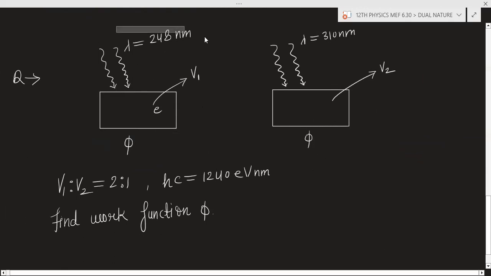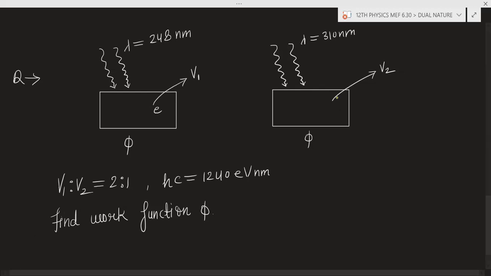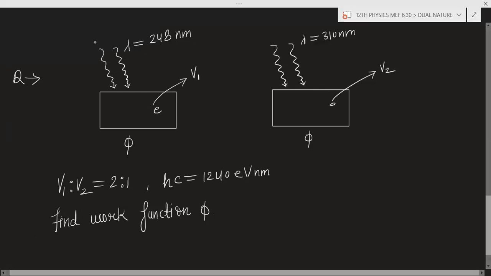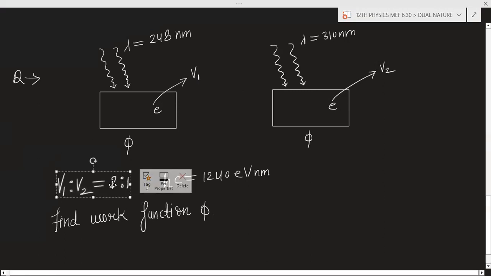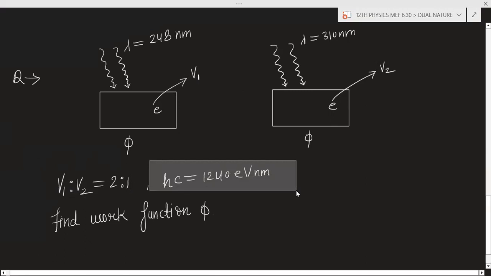Radiation of wavelength 248 nanometer is incident on one surface, and radiation of wavelength 310 nanometer is incident on the other, and electrons are ejecting from both surfaces. V1 is the velocity of electron ejection here, and V2 is the velocity of electron ejection here. The ratio of V1 and V2 is given, and hc is given as 1240 electron volt nanometer.